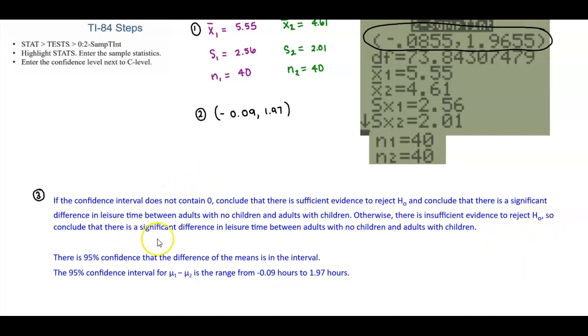So in this case here, there is a 95% confidence that the difference of the means is in the interval because 0 is in this interval. So we would say that the 95% confidence interval for population mean 1 minus population mean 2 is the range from negative 0.09 hours to 1.97 hours.